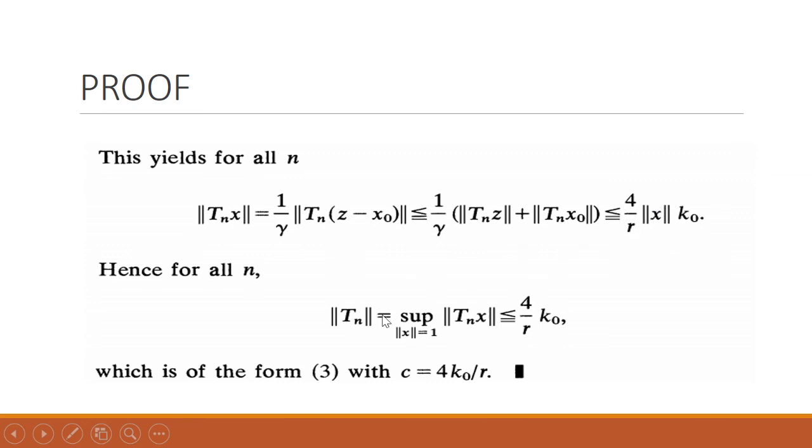Now when we apply the supremum over here, supremum with norm of x equal to 1, then we obtain this. According to the definition and according to the lemma, this is equal to this, and this is now less than or equal to this. This is some real number, so we can say that this is now bounded, and this completes the proof. Thank you.